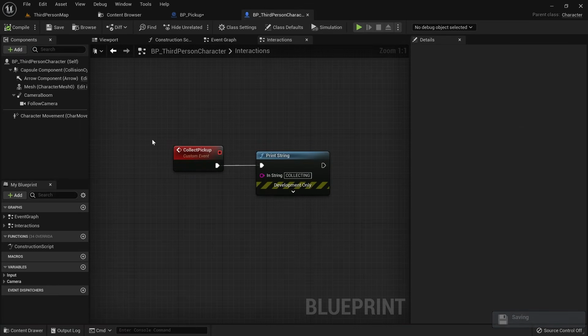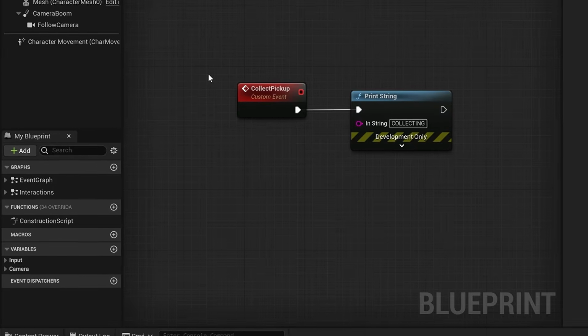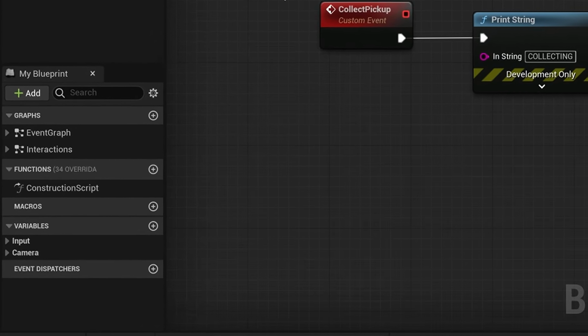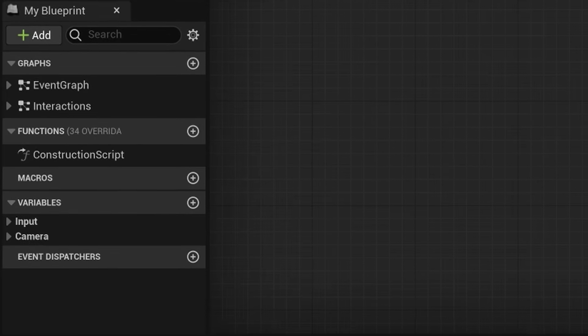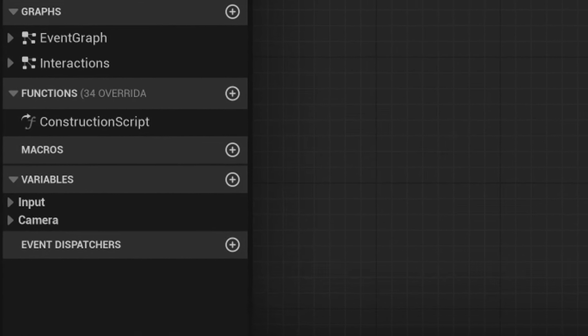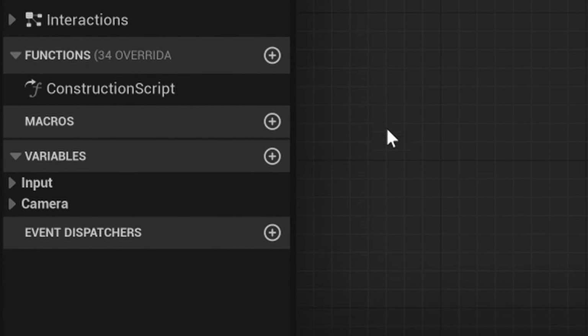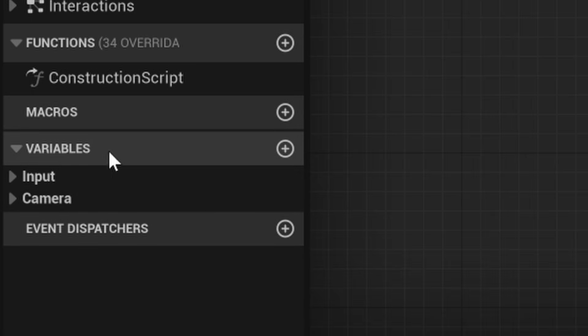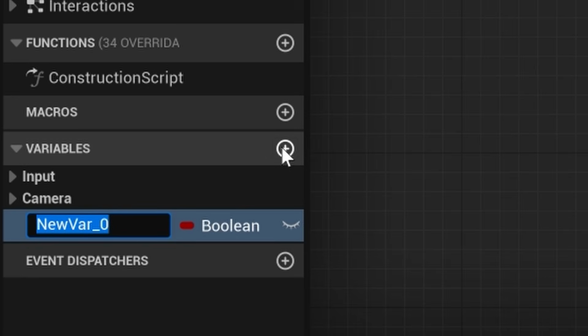Variables are again not something that is unique to Unreal Engine, but a cornerstone of all programming languages and visual scripting tools. You can think of a variable as a container that holds a piece of data and can be referred to by a name. You can click on the plus icon here on the left side to create a new variable and name it. Let's call our variable collected amount.